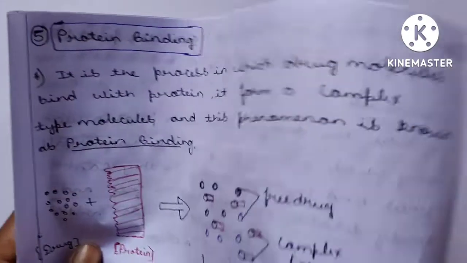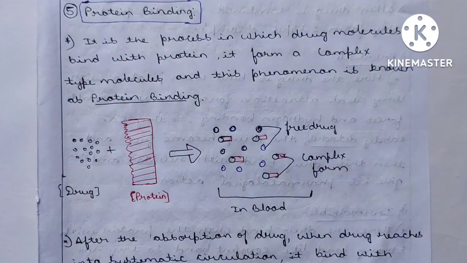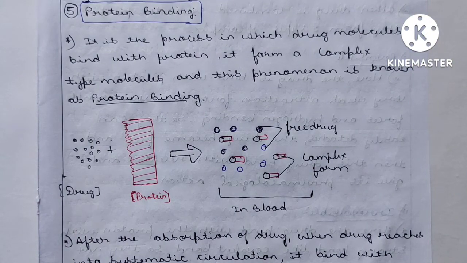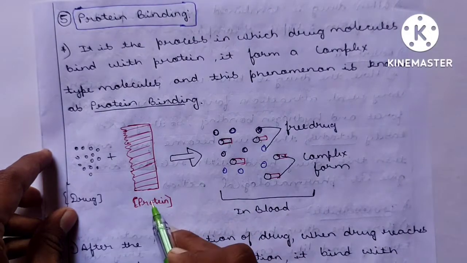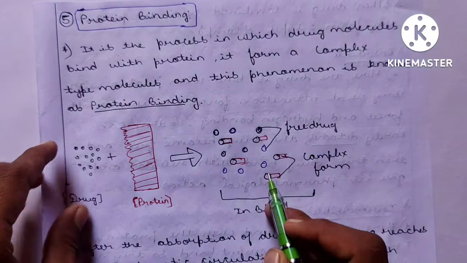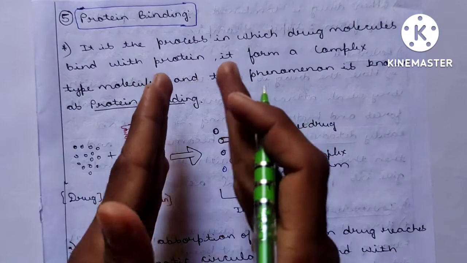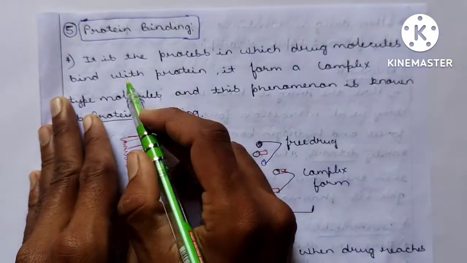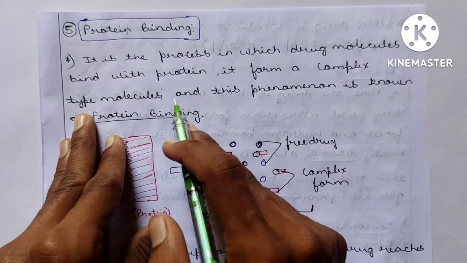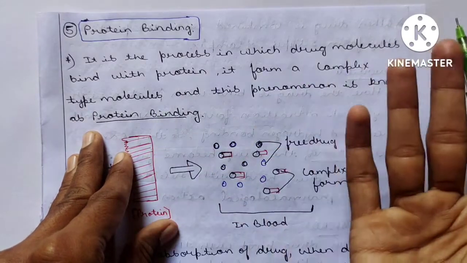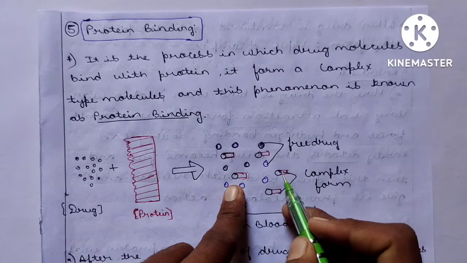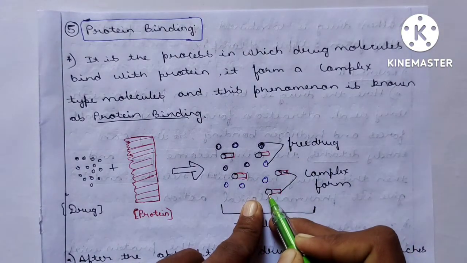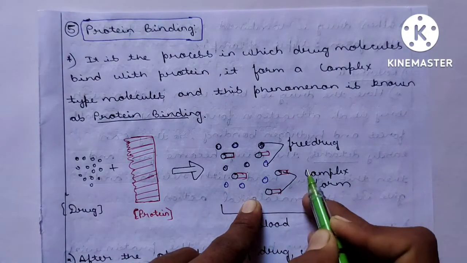Very important one. Protein binding, very important. See, protein binding is simple. The drug binds with the protein and there is formation of a drug and protein complex. It is the process in which drug molecules bind with the protein and form a complex. That phenomenon is known as protein binding. Simple. See, this is the complex form. This one is the protein, this one is the drug. These two together are known as the complex form.